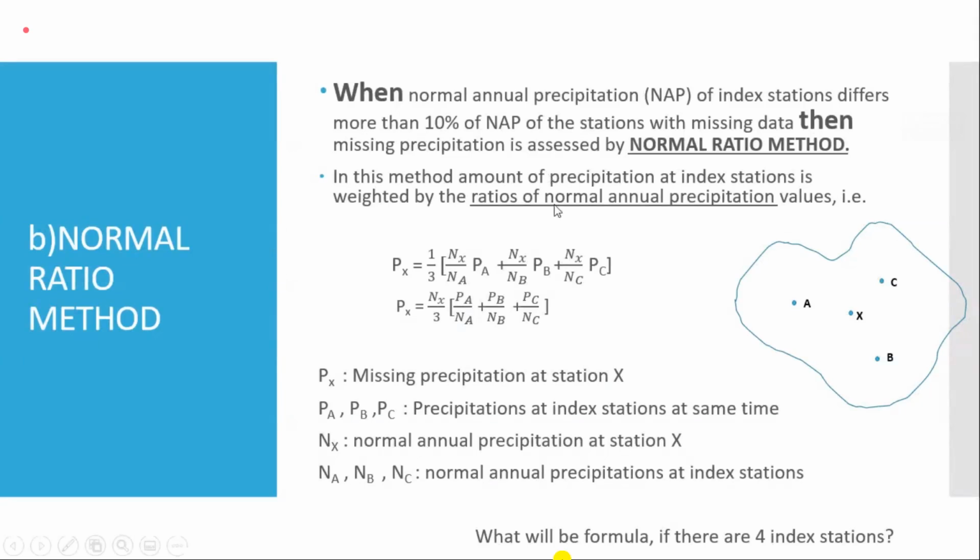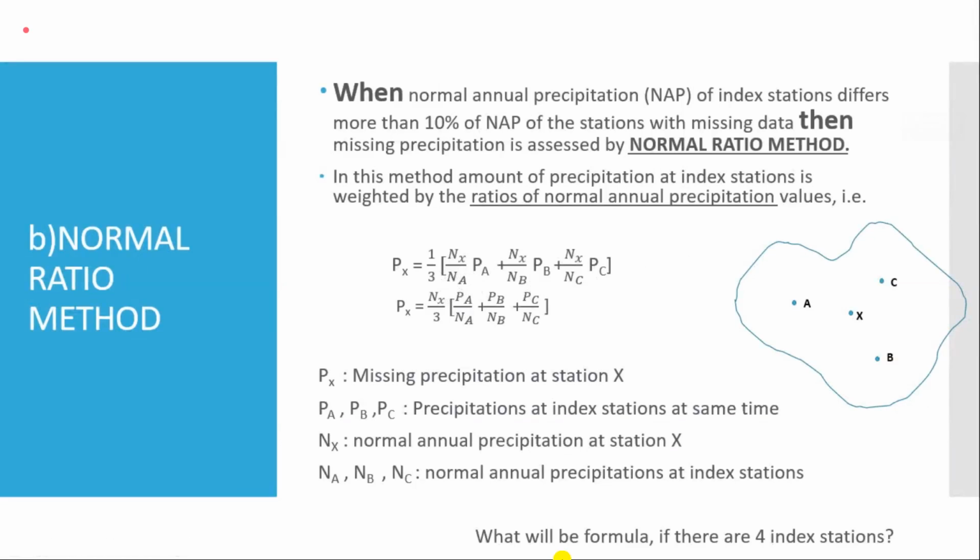What difference will it make if you carry out a simple arithmetic mean for a station which has quite a lot of variation? A station which has a high annual rainfall, its weight will be similar to the other rainfall stations.